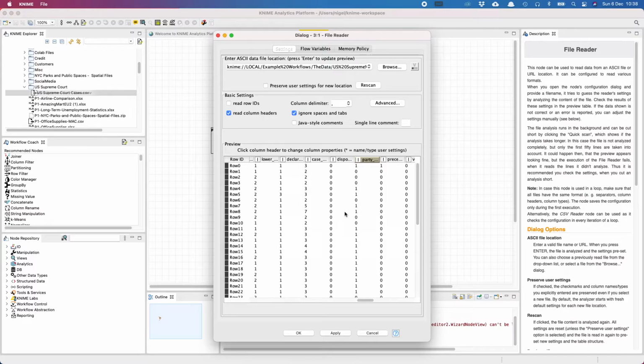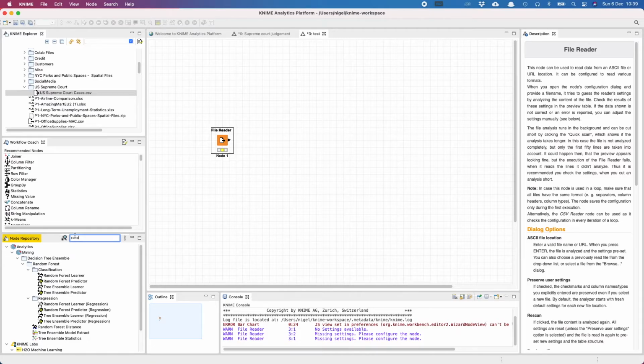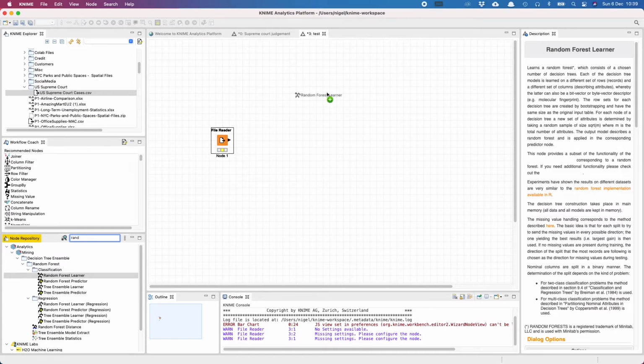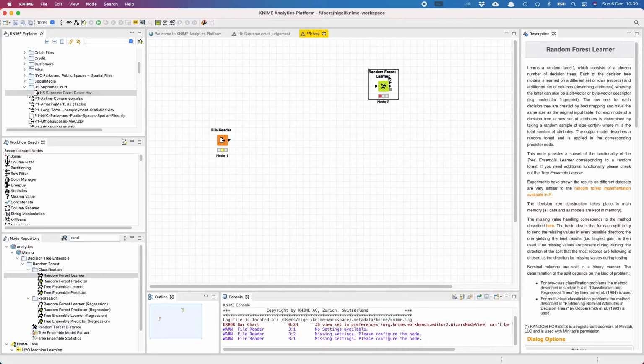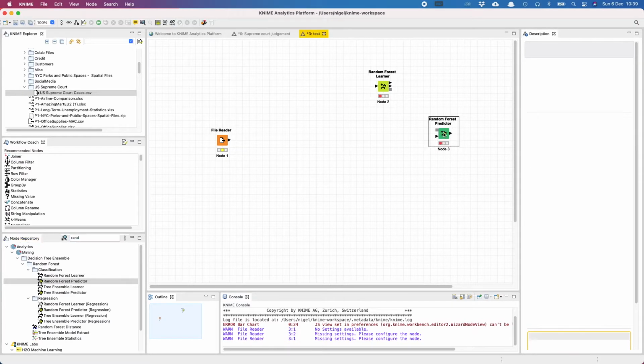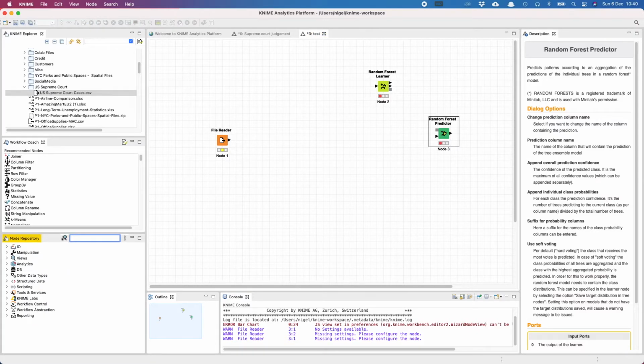So let's get started. For our example today, we are going to use an algorithm called random forest. So the first thing we will use is a learner. So this one reads a bunch of input data along with the expected outcome and creates a model. Using that model, we are going to predict the outcome of a sample. In order to assess how effective our predictions are, we need to score the model. So we're going to search for a scorer.